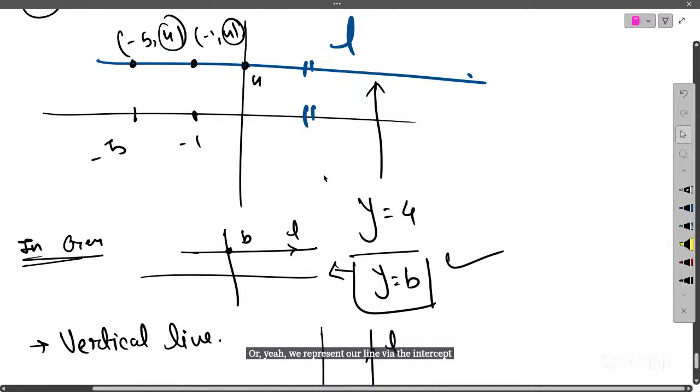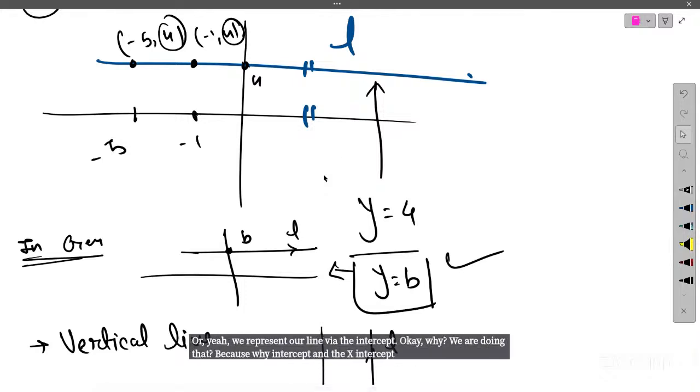Why are we doing that? Because the y-intercept and the x-intercept are enough for me to judge whether a point is lying on my line or not.